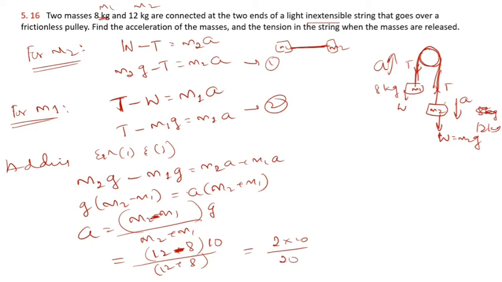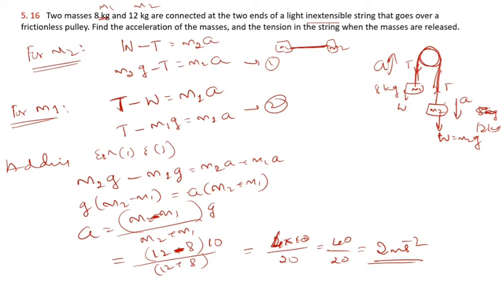This is 40 by 20, equal to 2 meter per second square. This is our acceleration. And what about the tension?